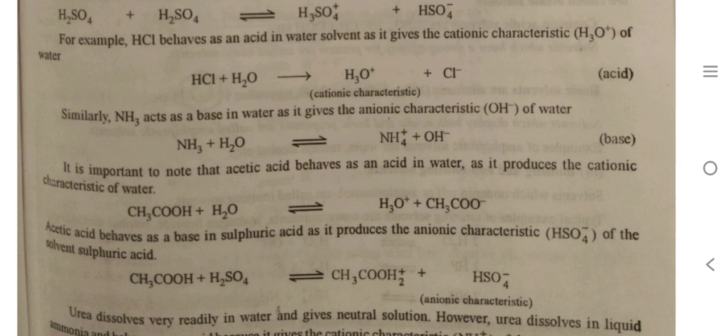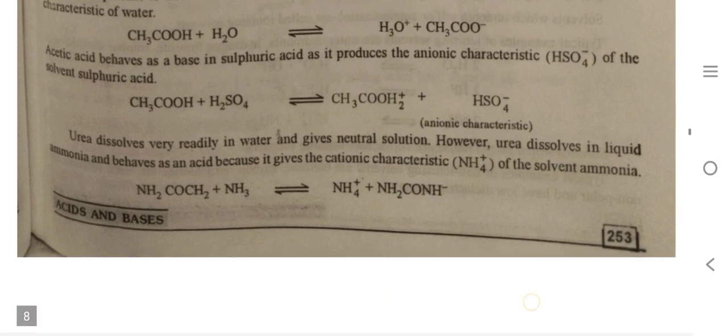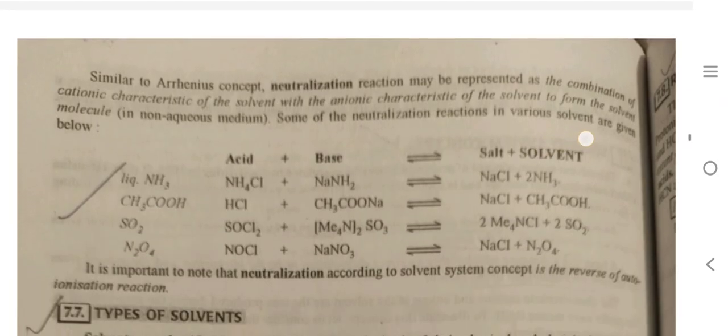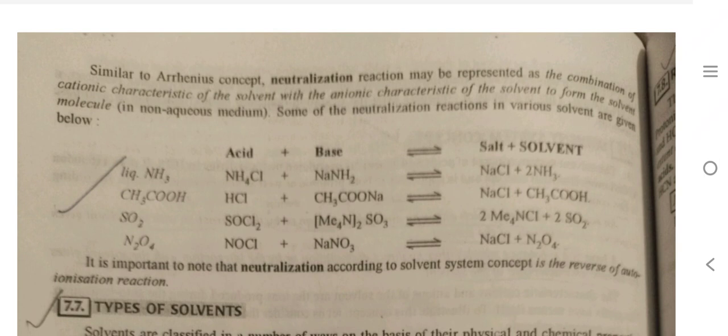CH3COOH plus H2SO4 convert into CH3COOH2+ plus HSO4-, which is the anionic property. Similarly, in the Arrhenius concept, a neutralization reaction may be represented as the combination of the cationic characteristics of the solvent with the anionic characteristics of the solvent to form the solvent molecule in non-aqueous medium.